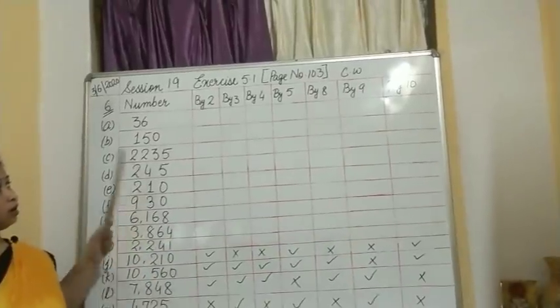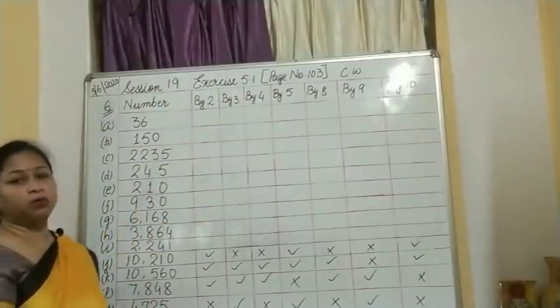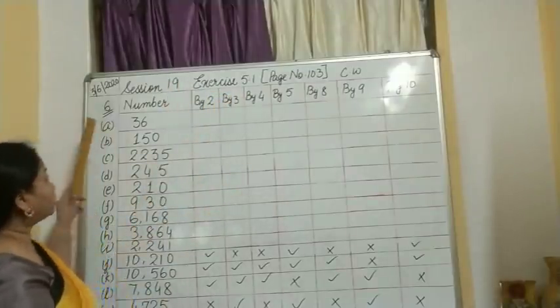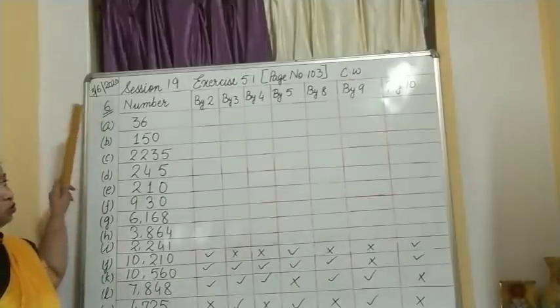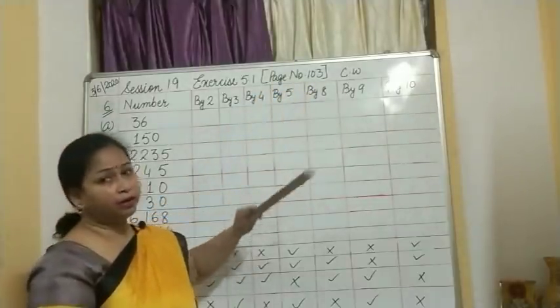Okay. Exercise 5.1, we have already completed all the questions yesterday itself. Only question number 6 was left. So, we are going to do it now. So, where is question number 6? If you open your book, you will find it on page number 103.